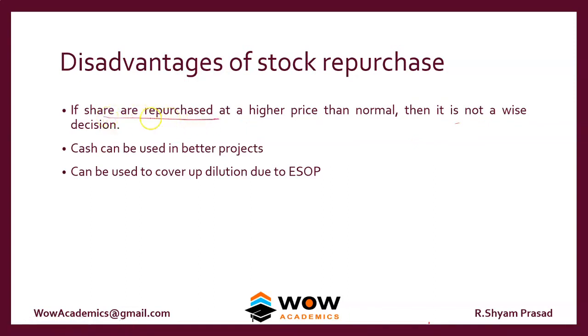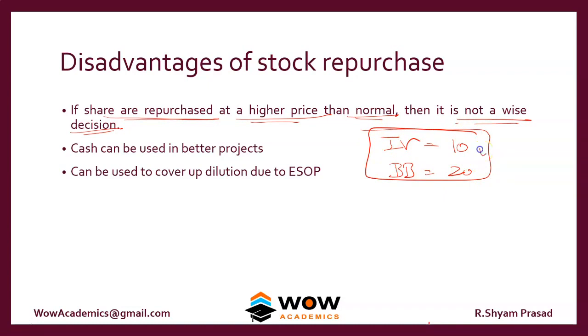So if the shares are repurchased at a higher price than normal, then it is not a wise decision. For example, if the intrinsic value of the company's share is 10 rupees, and we have a share buyback of the same shares at 20 rupees, this is not wise, because the company's real worth itself is 10. We should not buy back at 20. We should buy back at a lower price, for example, at 5 rupees. If the intrinsic value is 10 and it's available at 5, then we should buy it.